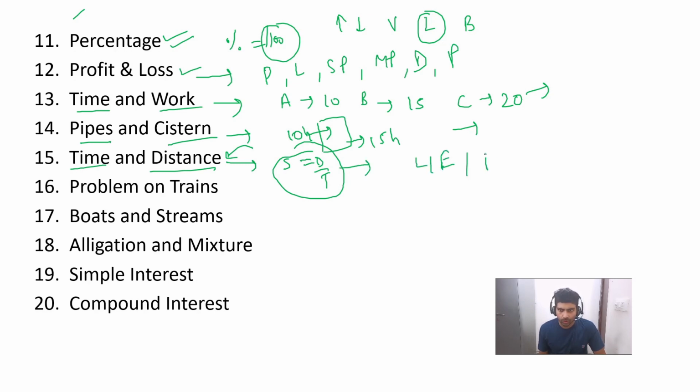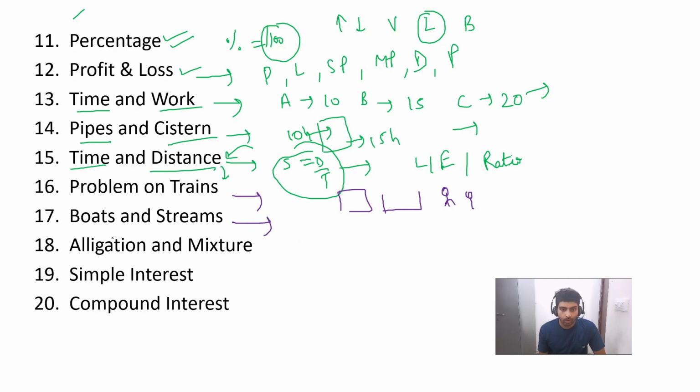No ratio based questions. So different questions we are going to cover. Then on the same principle, we have problems on trains. Problem on trains is one of the most important topics to cover, where one train is going, it is covering a bridge, or it's covering a person, or it's covering a pole. All these things we'll see.